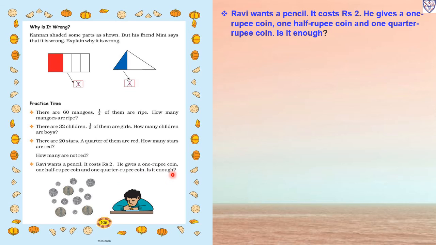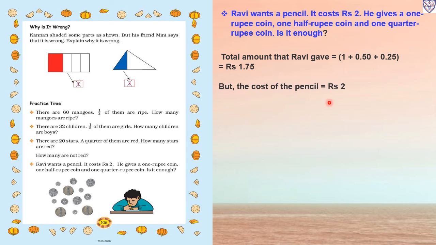Is it enough for that 2 rupee pencil? The total amount Ravi gave: first he gave 1 rupee, then he gave a half rupee coin, half means 0.50 paise, then he gave 1/4, which means 0.25. So how much will it be? 1.50 plus 0.25 means 1.75.